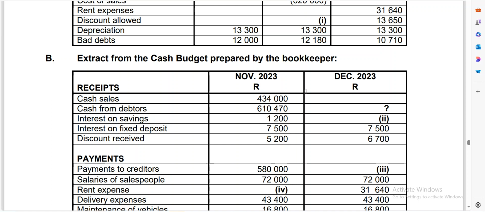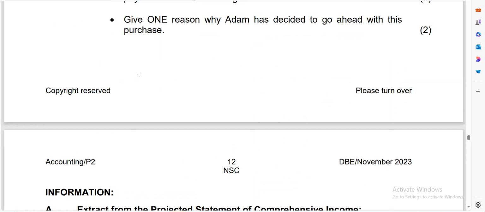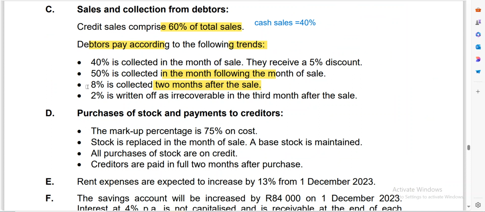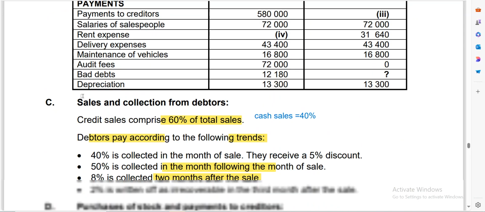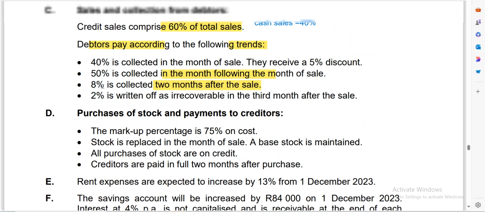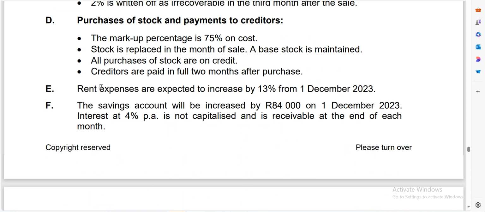So first, we need to check whether that interest is increasing or decreasing. In information B, the adjustment says the savings account will be increased by 84,000 on 1 December 2023 at an interest rate of 4% per annum. It is not capitalized and it is received at the end of this month.